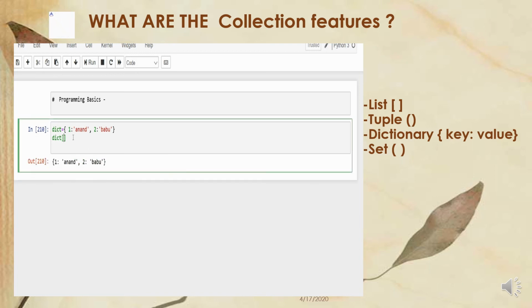Here also you can access a particular value, but you do not need to give the index value, you have to give the key value. So I want to use Babu, the key value is 2. So now we are going to get the value: the key is 2 and the value is Babu. So you will get Babu. So these are some basic concepts of collections.